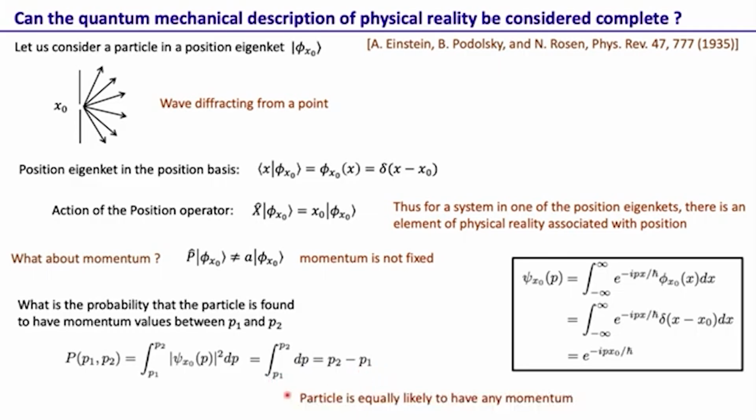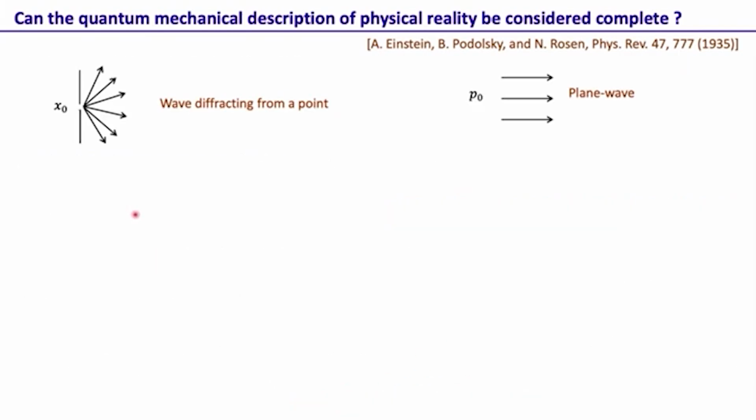So again we have here, this particle is equally likely to have any momentum. A particle that is in a position eigenstate, its position is fixed at x0, but the particle is equally likely to have any momentum value. So what we have done so far is that for this example, where we have a system in a position eigenstate, position is fixed and momentum is completely uncertain.